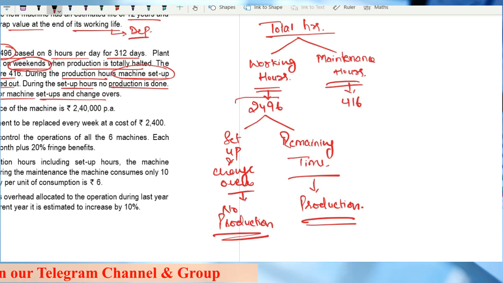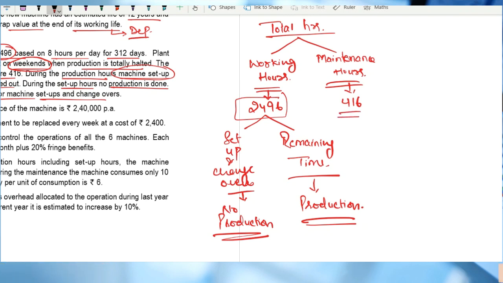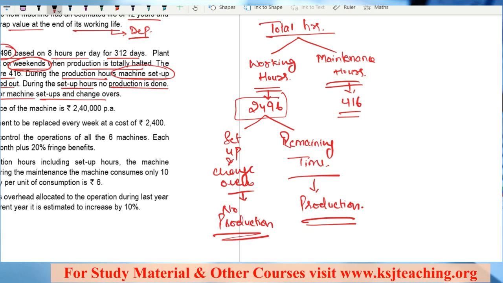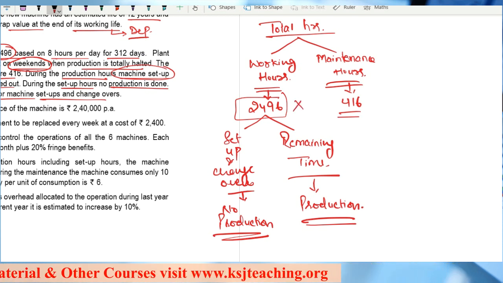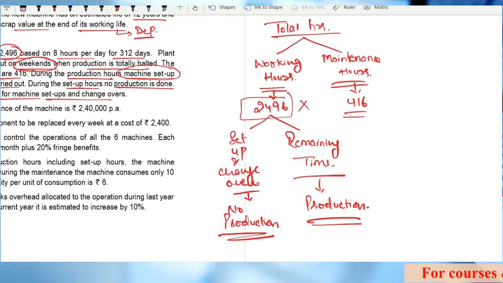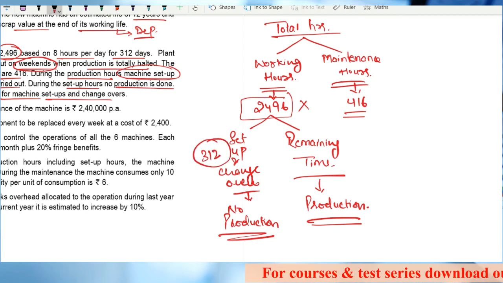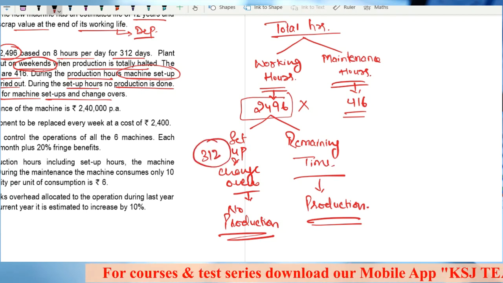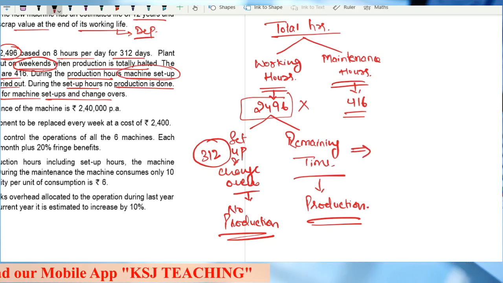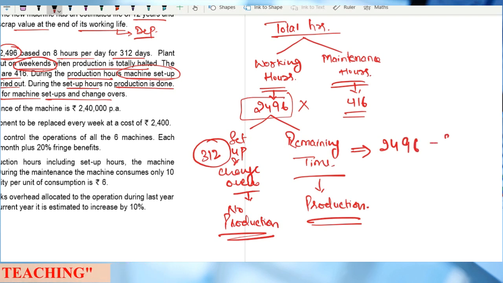Sir, 2496 is the total working hours, so we need to reduce 416 from this 2496. Do we? No, sir. Why? Because this 416 is not a part of these working hours. Clear? Now, out of this 2496, there are some setup hours. How much? 312, setup and changeover time, during which there is no production. So what is the remaining time? That is productive time, that is 2496 minus 312.